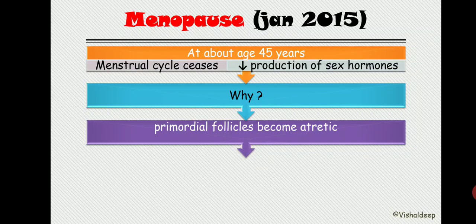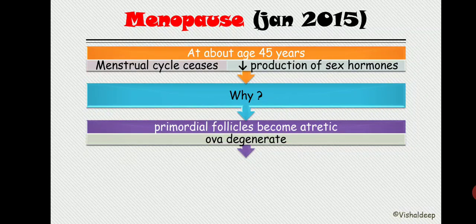Once it is atretic, the ova degenerate. Throughout the female reproductive life, a female will ovulate about 400 primordial follicles that grow into mature Graafian follicles, and the remaining hundreds of thousands of ova degenerate. So once the ova degenerate, ovum development does not occur.